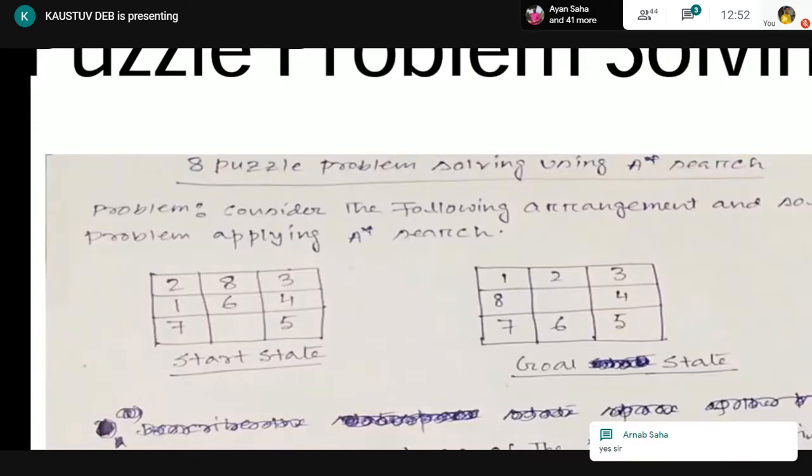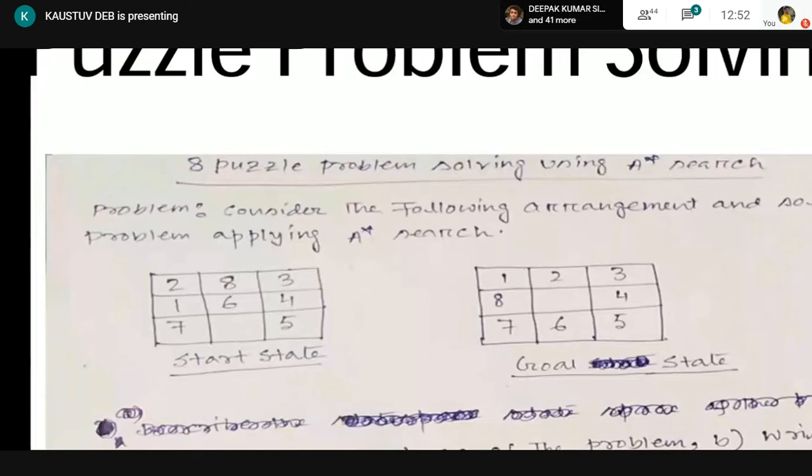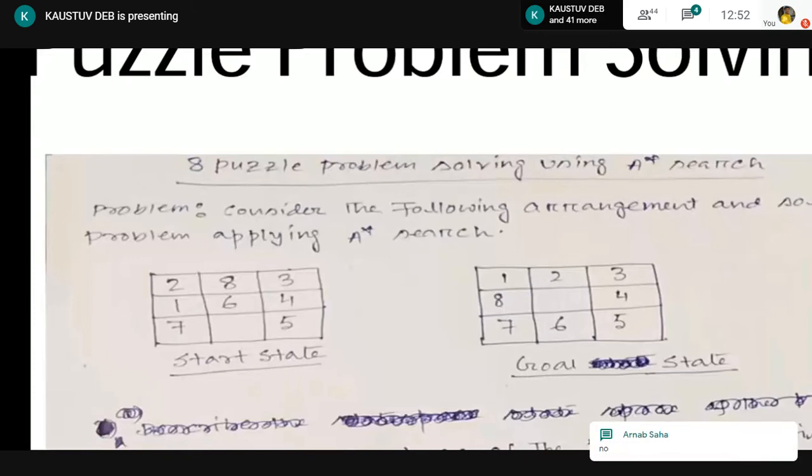Yes, sir, clear. Then, if we are considering Hn to be the number of misplaced tiles, can we get to the goal node from the start node by moving fewer than 4 tiles? It is not possible.